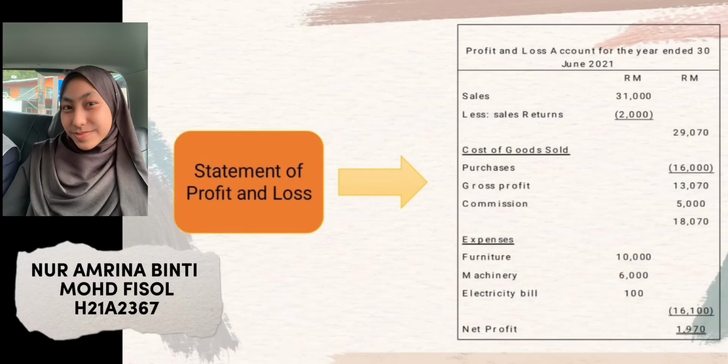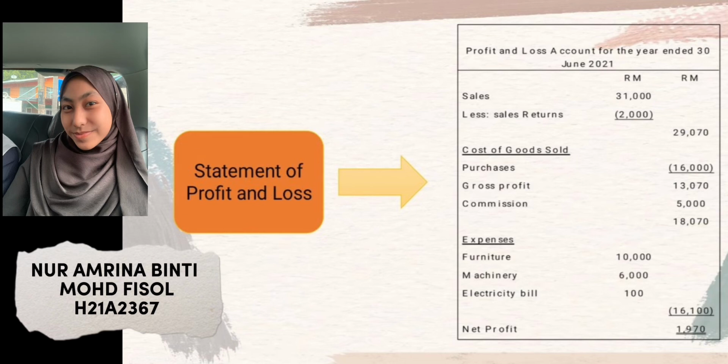My name is Nur Amrina and my matric number is H21A2367. I want to talk about the statement of profit and loss account. Profit and loss account for the year ended 30 June 2021. For the sales, it is 31,000, less sales return 2,000, and we get 29,017.